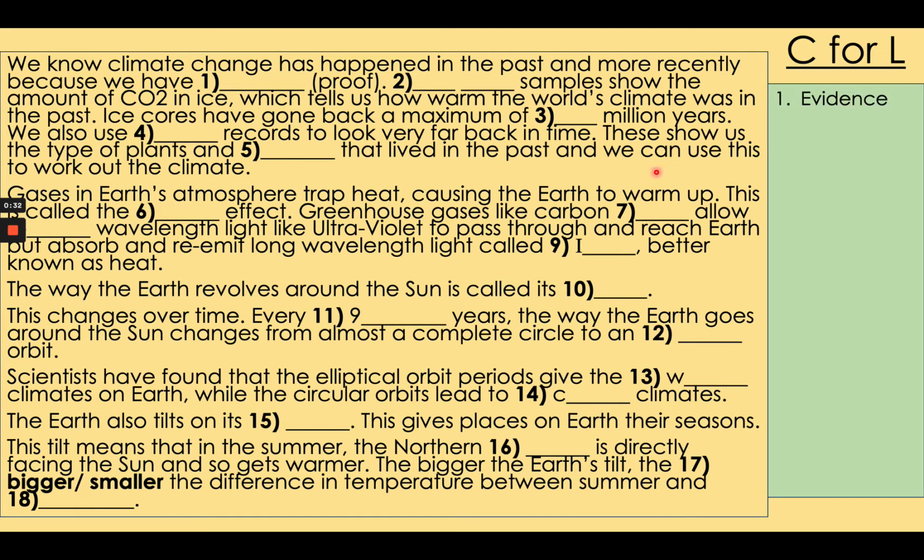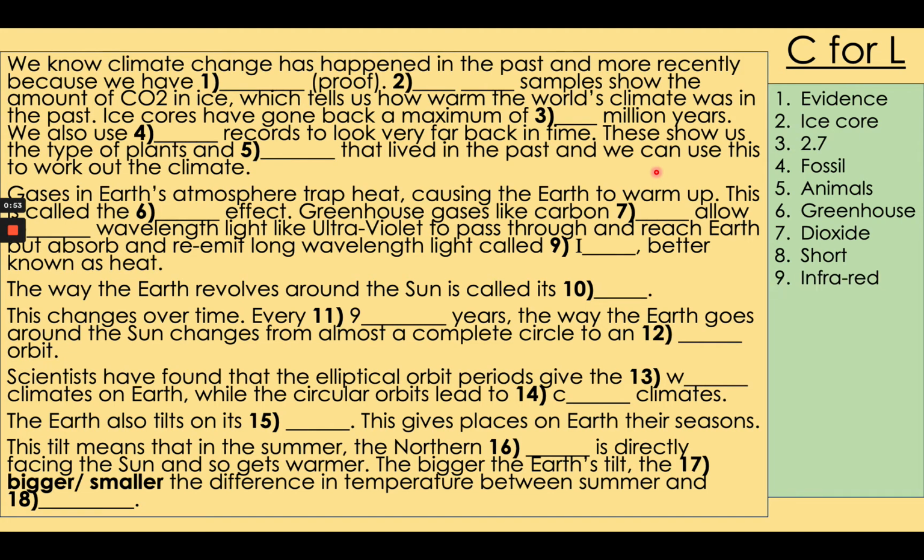1. Evidence. 2. Ice core samples. 3. 2.7 million years. 4. Fossil records. 5. Animals. 6. The greenhouse effect. 7. Carbon dioxide. 8. Short wavelength light. 9. Infrared. 10. Orbit. 11. 96,000. 12. Elliptical.